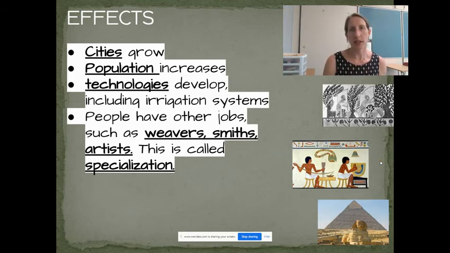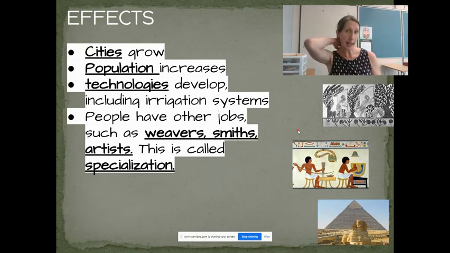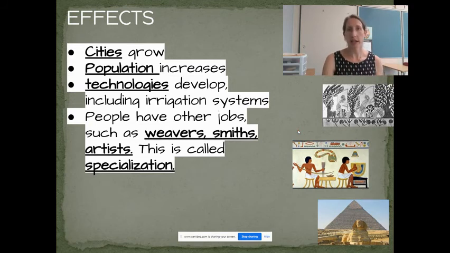That's called specialization, where not everyone has the same job now. People have a specialized or specific task that they are in charge of. That is only possible because the farmers produced a surplus. So they were able to share and trade, really trade, not just share, their goods for the people who were making products, primarily at cities.